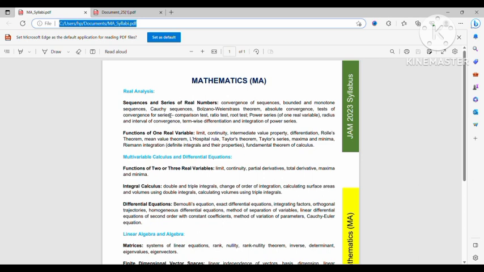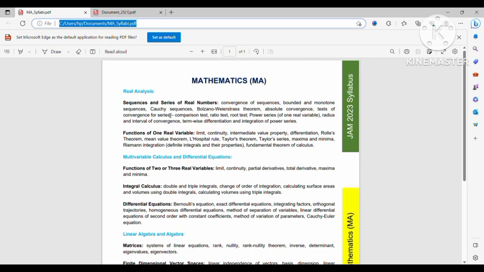Okay, because using these expansions like sin x, cos x, e to the power x, 1 by 1 minus x, log(1 plus x), tan x, you can find out the sum. So these are important topics in sequences and series of real numbers. Now come to the topic of function of one variable.